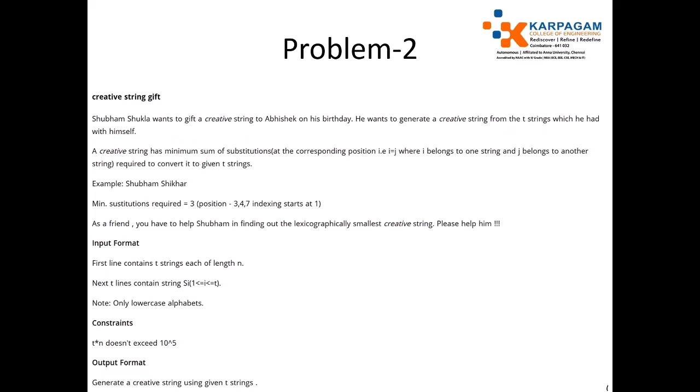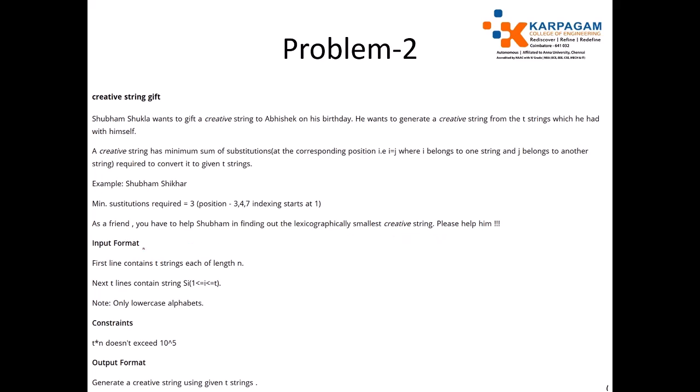A creative string has the minimum sum of substitutions, at the corresponding position i equal to j, where i belongs to one string and j belongs to another string, required to convert it to the given strings. Example, Subham's minimum substitution required is 3. So, friend, you have to help Subham in finding the lexicographically smallest creative string.